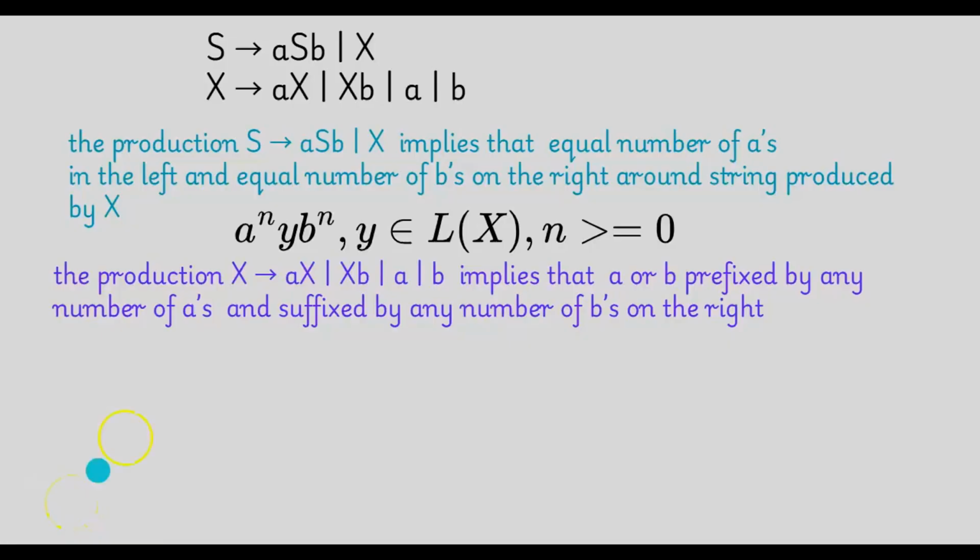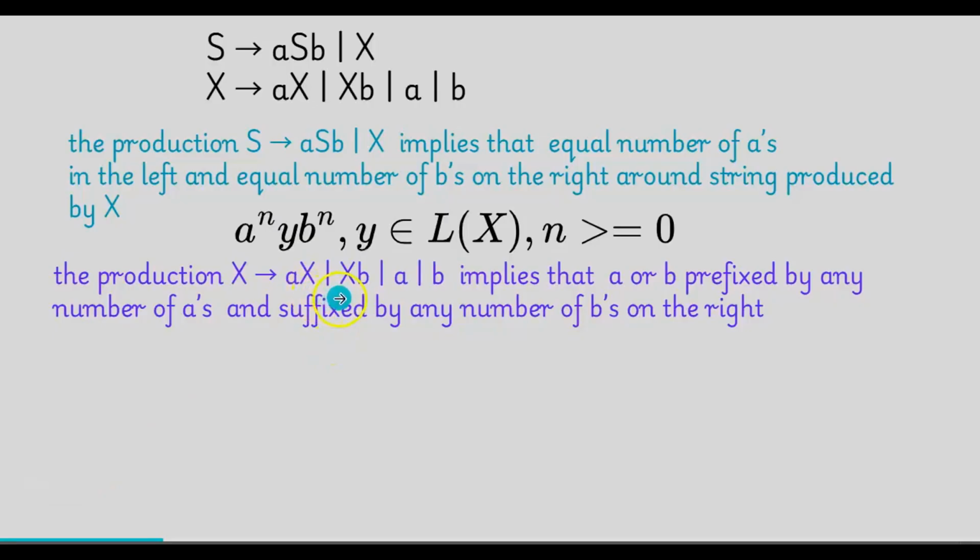Now let us see what is the language generated by X. The production X implies AX or XB or A or B. That means A or B prefixed by any number of A's and suffixed by any number of B's on the right.